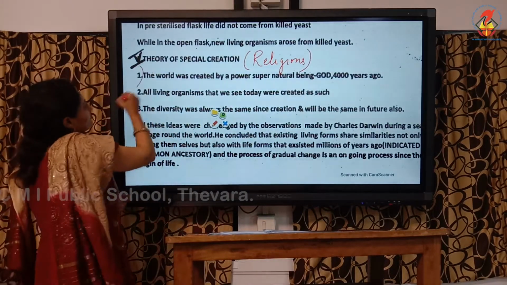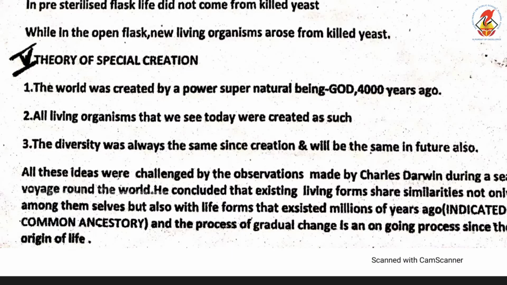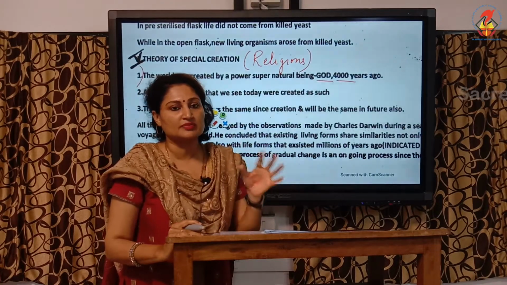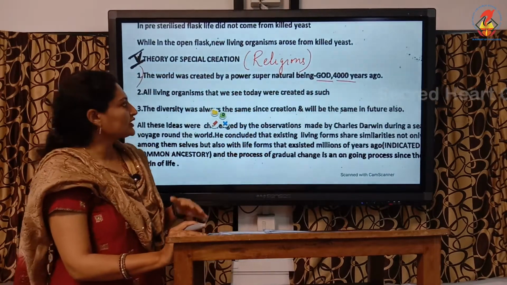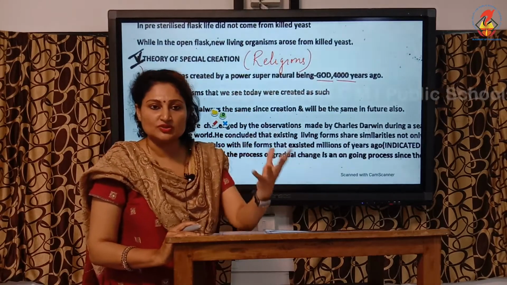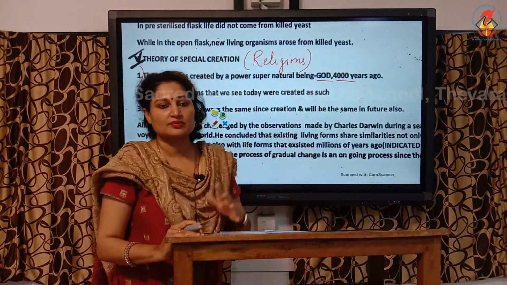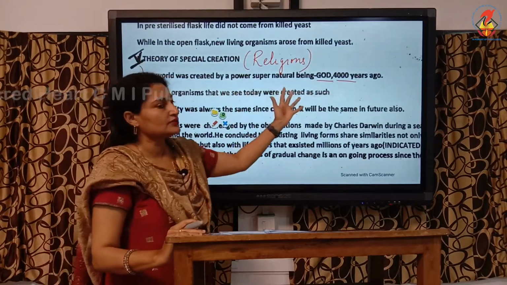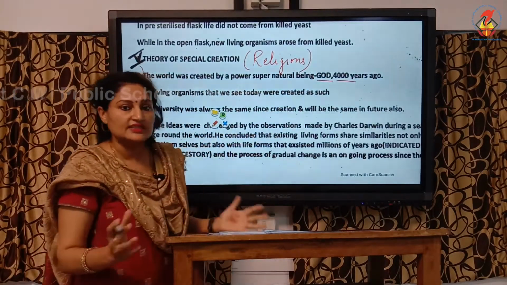The first postulate of this theory is the world was created 4,000 years ago as such by a supernatural power called God. Most of the religions hold this. How old is the earth? 4,000 years, and it was created by some supernatural power. Christians believe in God, Father of Jesus. The Muslims also believe in God, a supernatural power. Hindus believe in Brahma, Vishnu, whatever. Anyway, all religions hold that there is some supernatural being that created the earth.